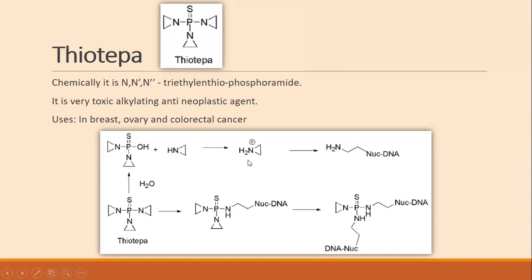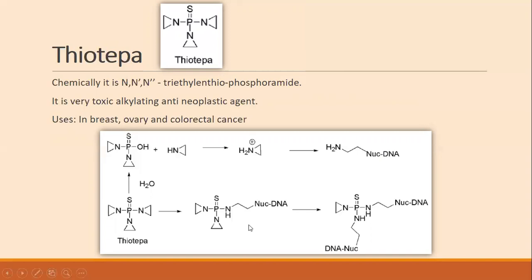These three aziridine rings form aziridinium, the reactive form of the drug molecule, and this NH2 of aziridinium ring is attached to the nucleophilic portion of DNA molecule via carbon chain. So alkylation takes place. Carbon added over here on the nucleophile of the DNA.